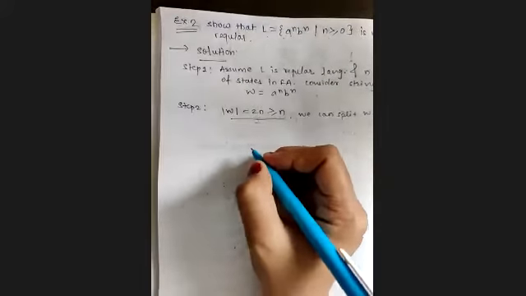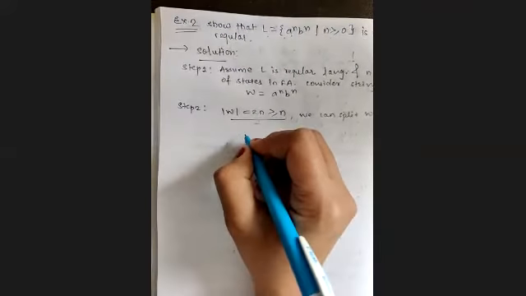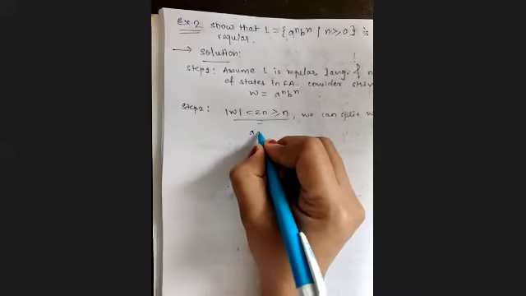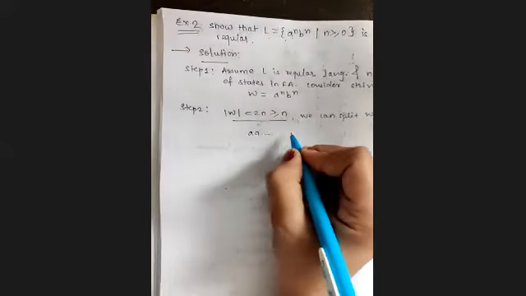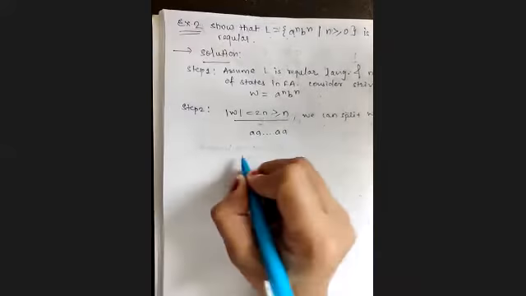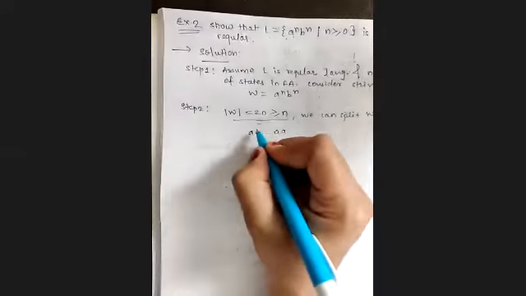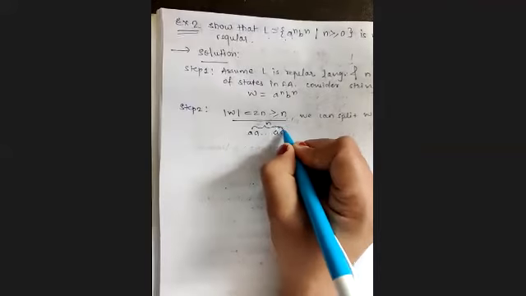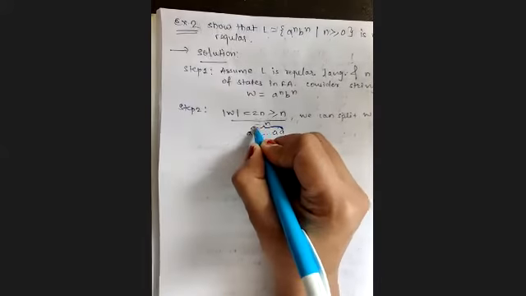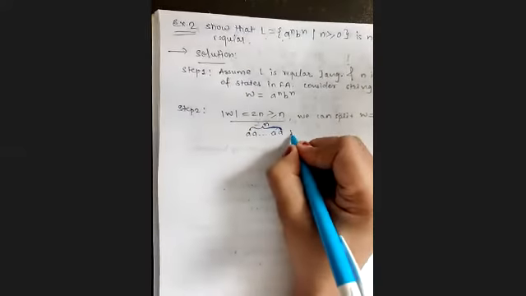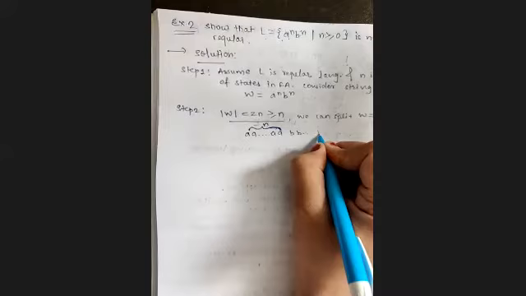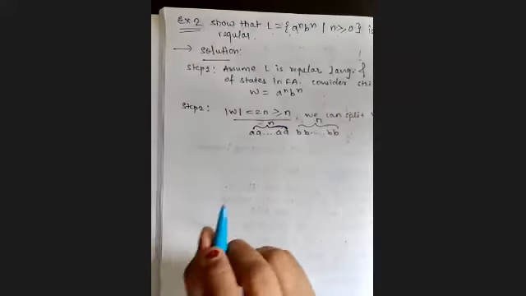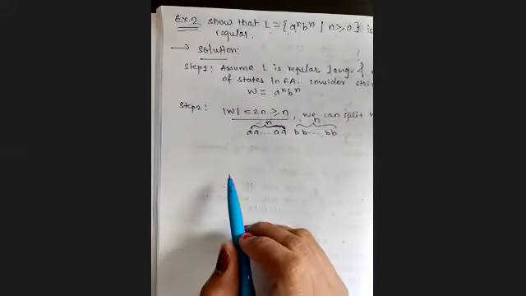Now let's see how to split. What is the string we have? We have n number of a's, followed by n number of b's. So this is a total string of length 2n.